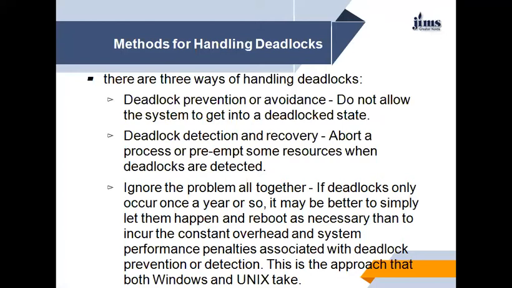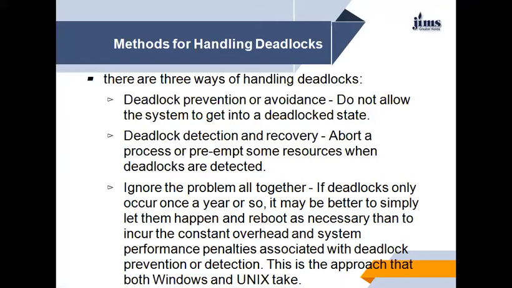So, deadlock detection and recovery, or ignoring the problem altogether. The third one is the case where the deadlock only occurs once in a year or so. It may be better to simply let it happen and reboot as necessary than to incur the constant overhead and system performance penalties associated with deadlock prevention. If it occurs once in a year, it is not a very big problem to reboot the system. This is the approach that both Windows and Unix take.